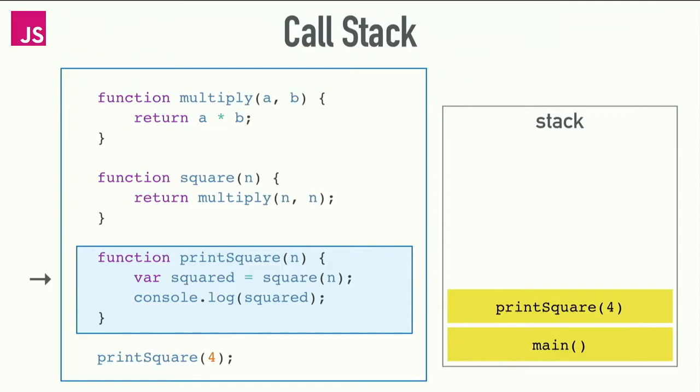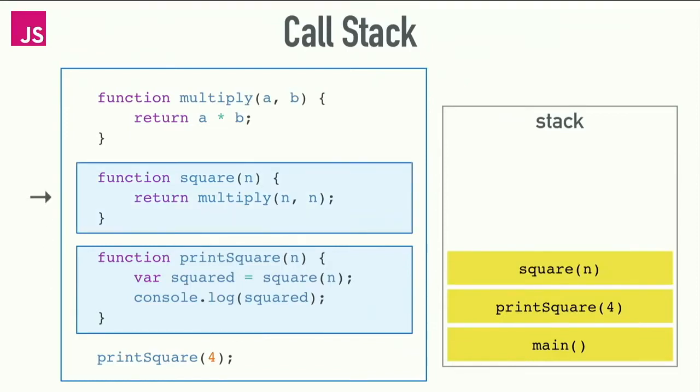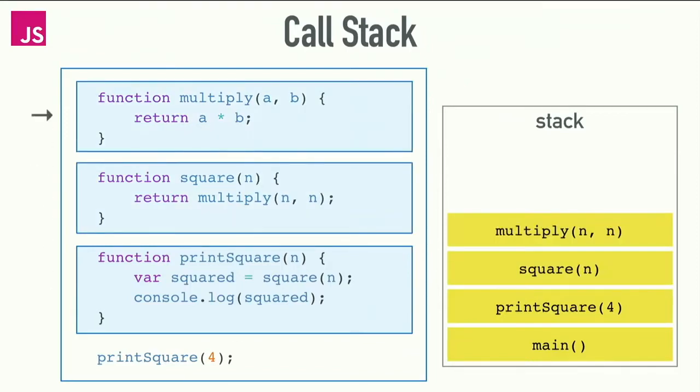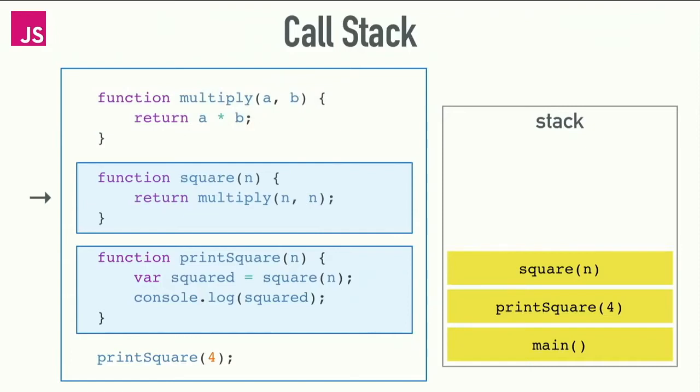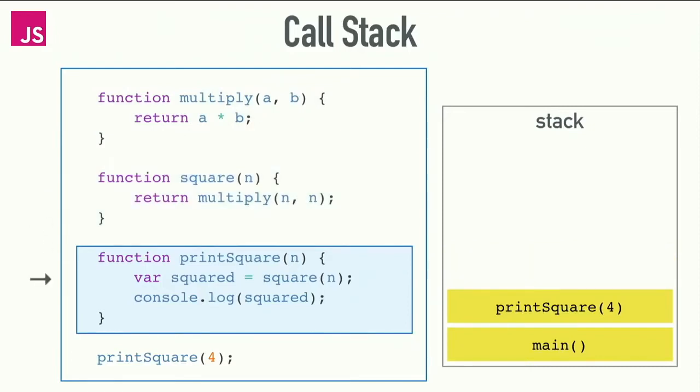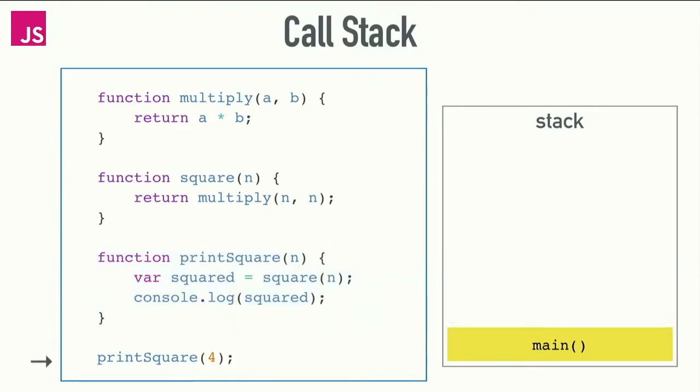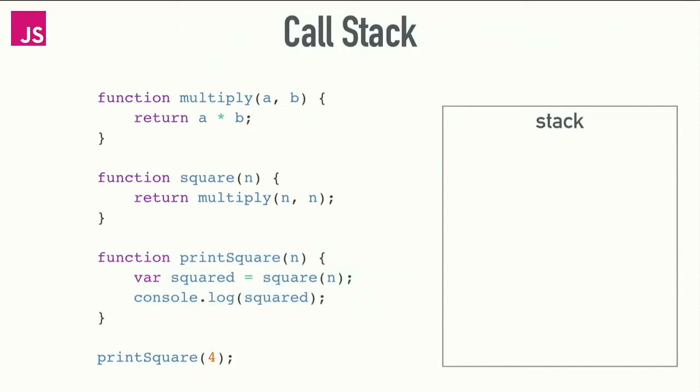And immediately inside print square, we're going to call square, which we push onto the stack, which calls multiply. And now we hit a return statement, right? We multiply a and b, and we return. I said when we return, we pop something off the stack. So pop multiply off the stack, return into square, return into print square, console.log. Print square now has no explicit return, but it's implicit because we got to the end of the function, and we're done. So that is a visualization of the call stack.